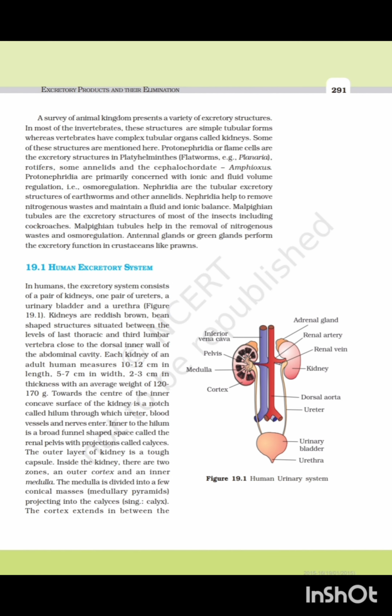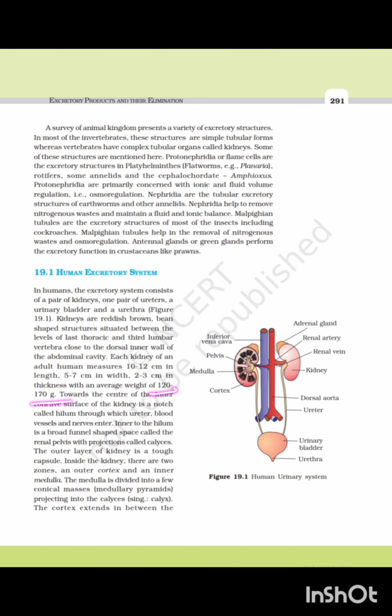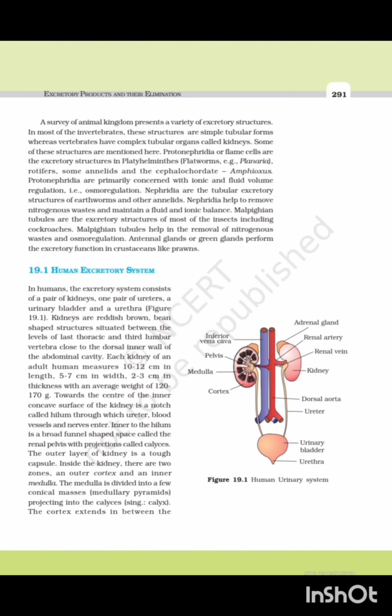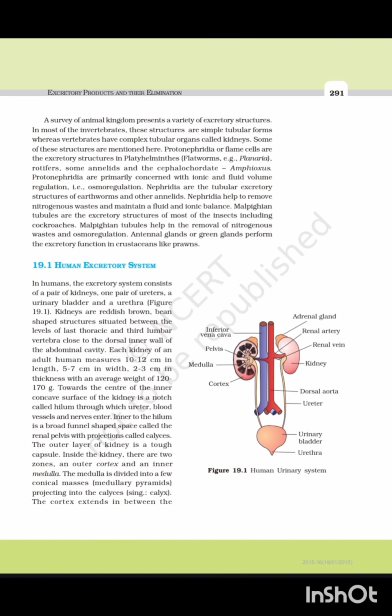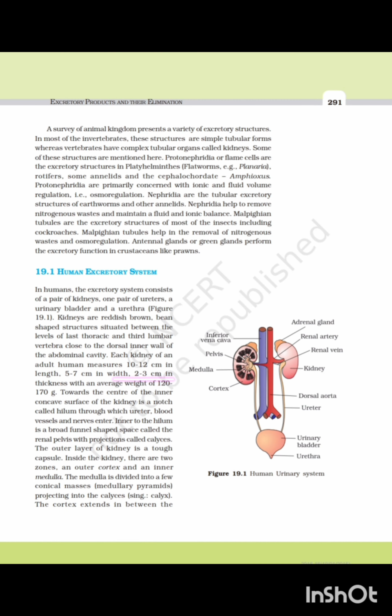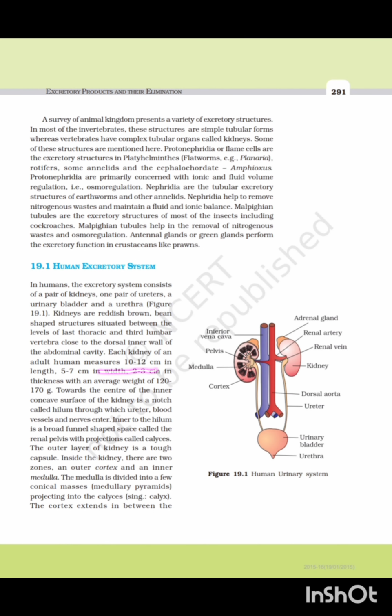What is the average weight of a kidney? 120 to 170 gram. What is the thickness of a kidney? The thickness of a kidney is 2 to 3 centimeter. What is the width of the kidney? The width is 5 to 7 centimeter. What is the length of a kidney? The length of an adult kidney is about 10 to 12 centimeter.